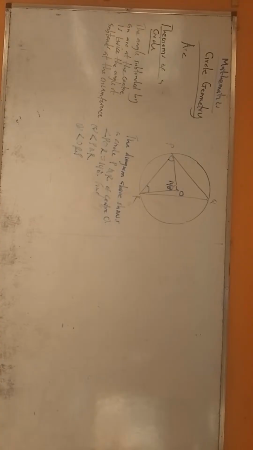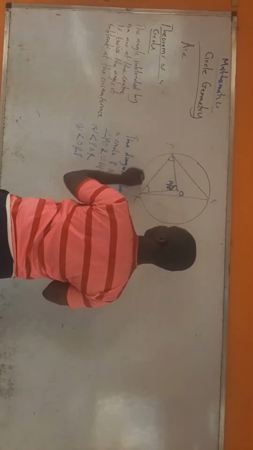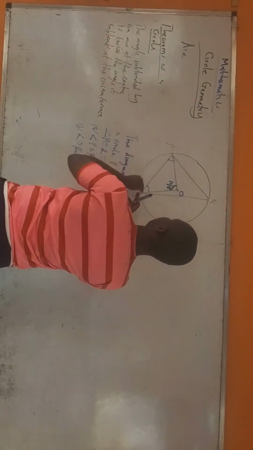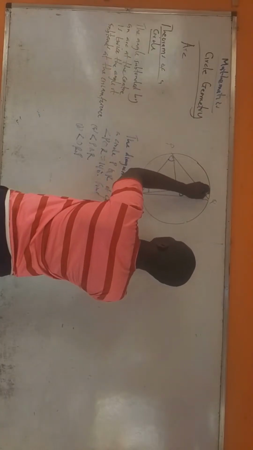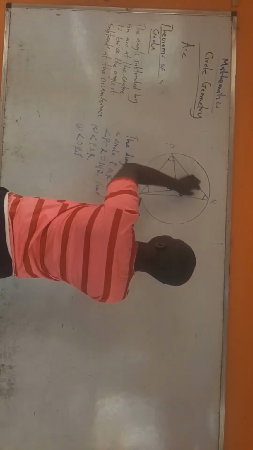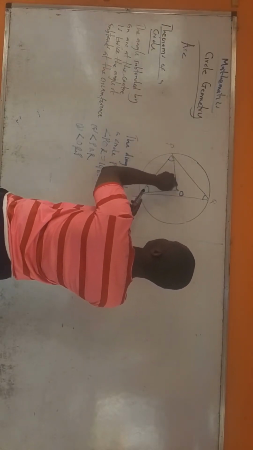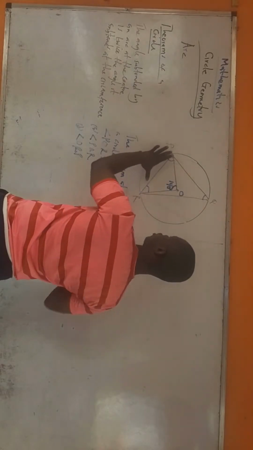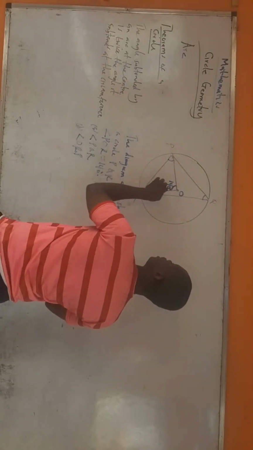Two angles, one at the center, the other at the circumference, subtended by the same arc. If you check it very well, you'll find out that this angle here was subtended by this arc, right? This arc subtends this angle at the center. This same arc subtends this angle at the circumference. The two lines that form this angle originate from the ends of this arc, and the same way, the two lines that form this other angle originate from the ends of this arc. So this arc subtends this one at the center and this one at the circumference, which means this one will be twice this.